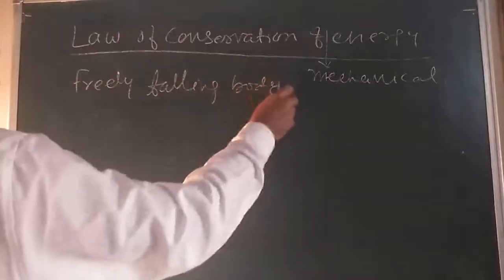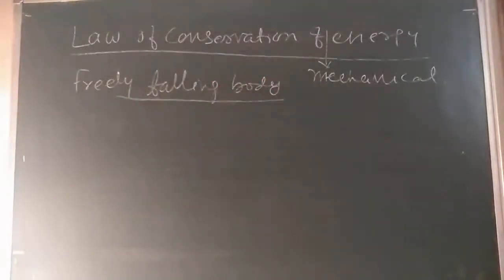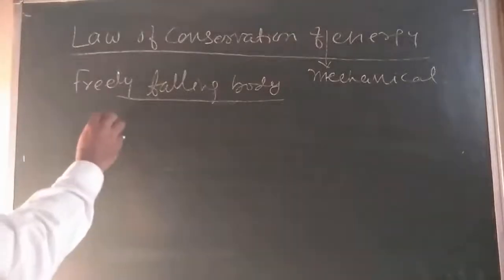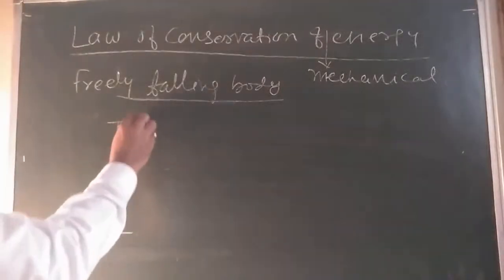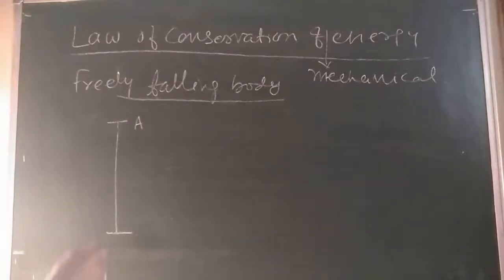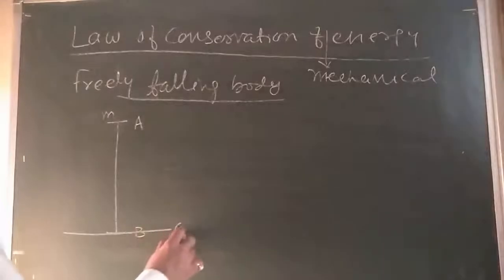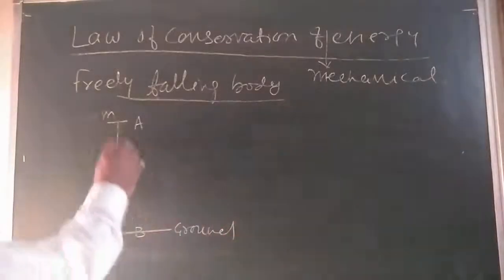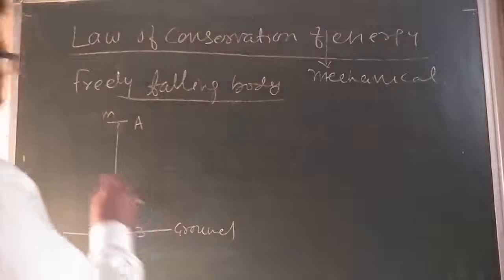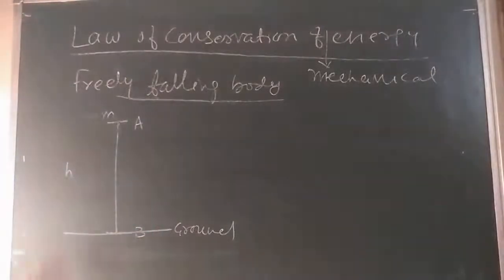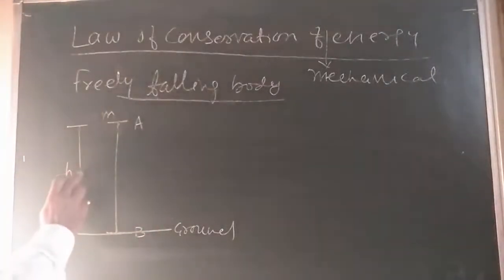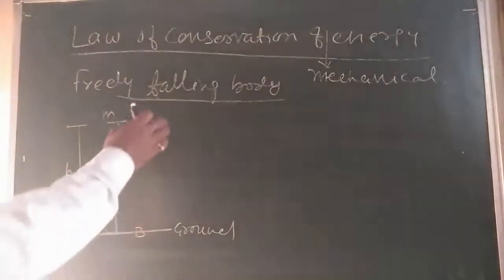Is it clear? For that, let us consider a body of mass M placed at a point A. Here the ground is B. The height AB from A to B is H, the height of the body above the ground.